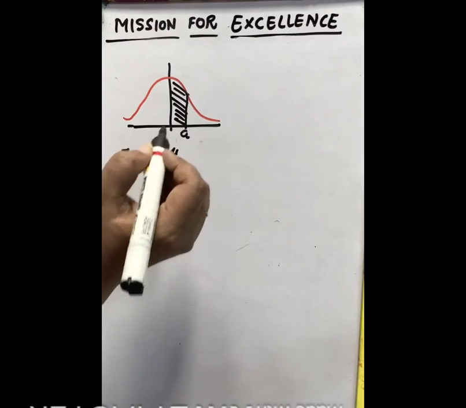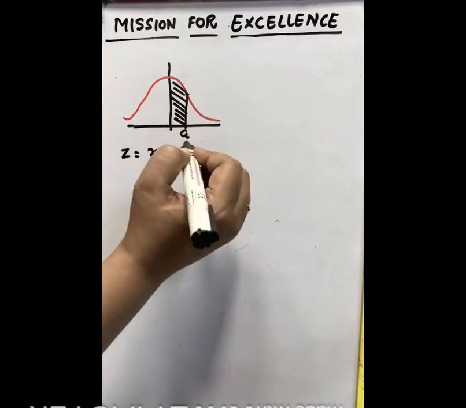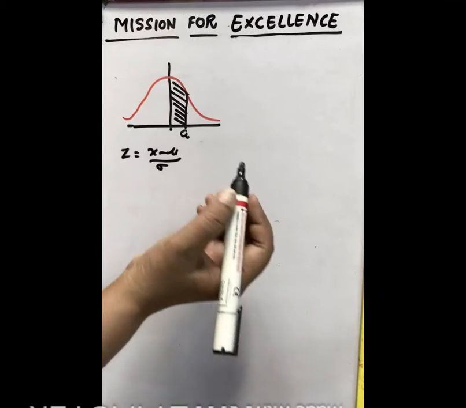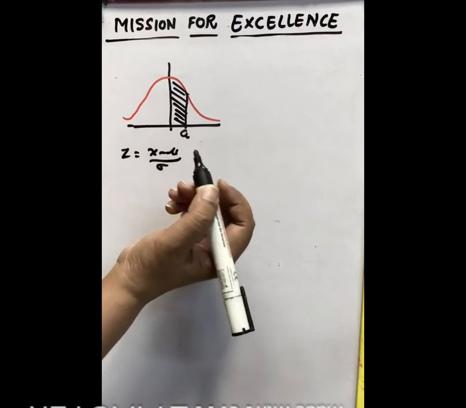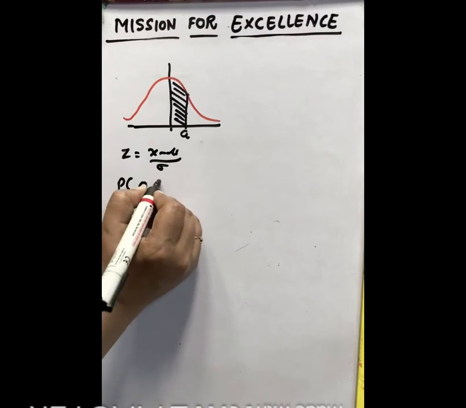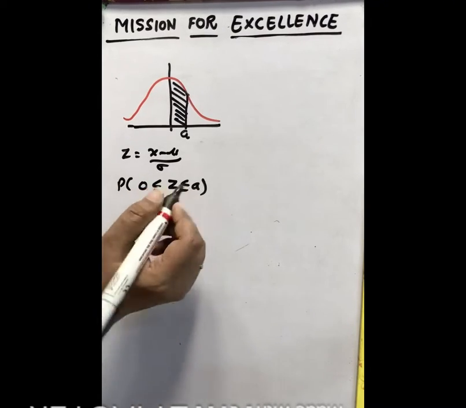Then you simply calculate the area from the table, 0 to A, which means you have to see the value at A simply. So you calculate the probability between 0 and A.